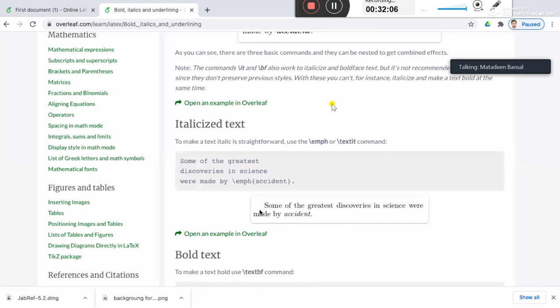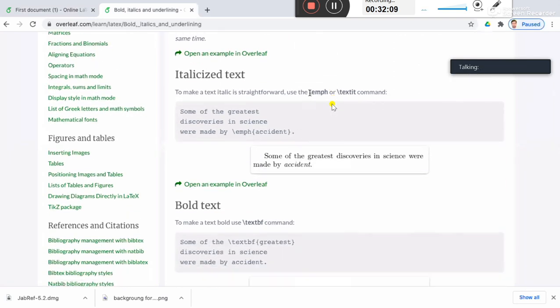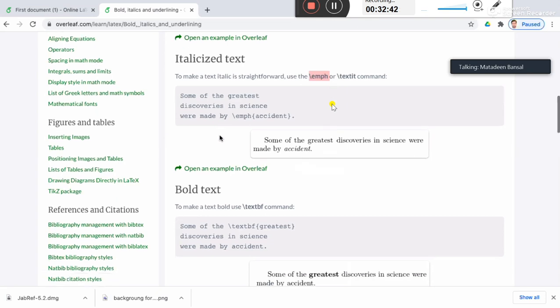Then you have another command which can be used for emphasis, right? The command is backslash emph, emphasis. But its functionality will depend on the context where you are using it. Suppose here you have this, some of the greatest discoveries in the science were made. It is a plain, straightforward text, so here it will emphasize this word accident by italic, print it in italic.